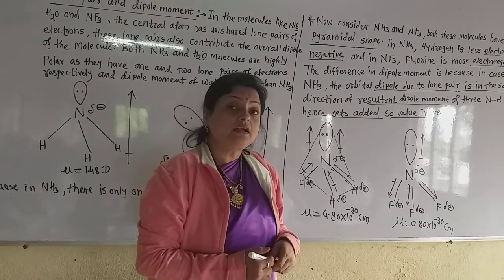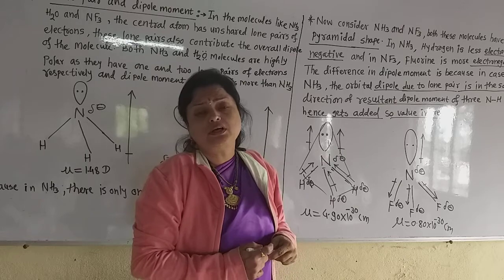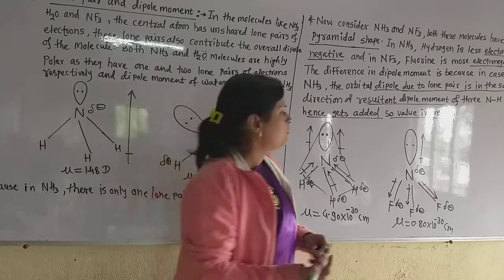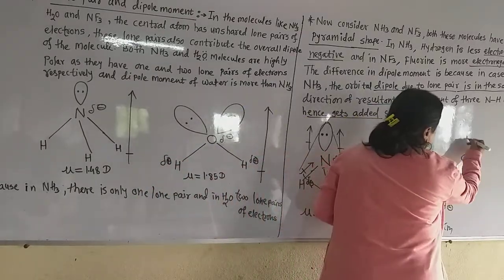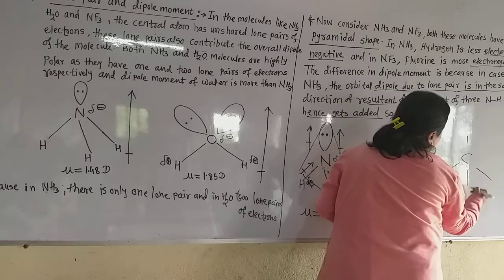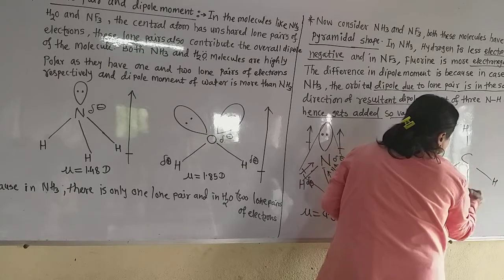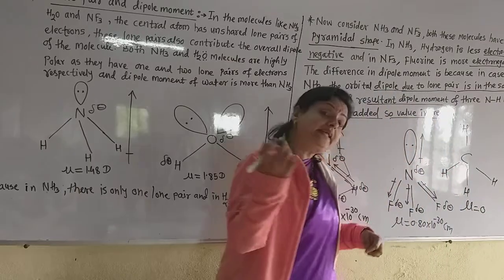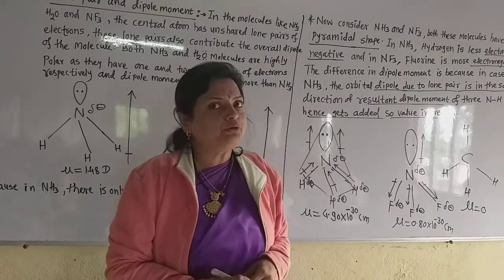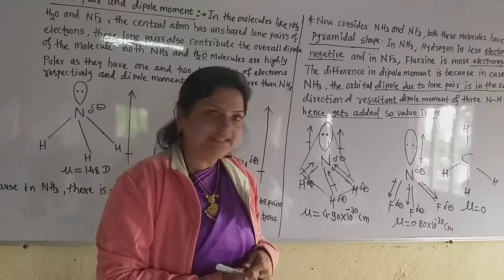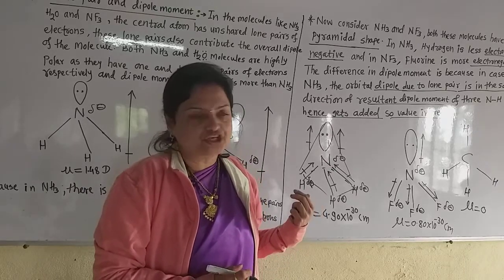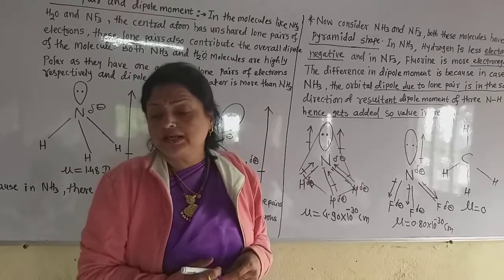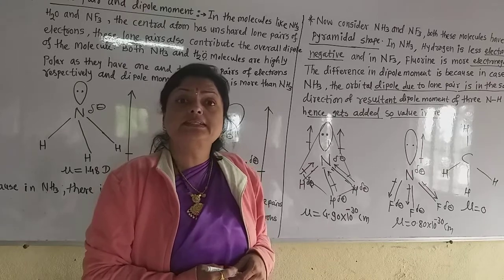Now consider the methane molecule, which has zero dipole moment, because in the methane molecule there is no lone pair of electrons. So in methane the value of the dipole moment is zero, and the methane molecule is a non-polar molecule. There is no such polarity or partial positive or negative charges in the methane molecule. So the dipole moment in methane is zero.